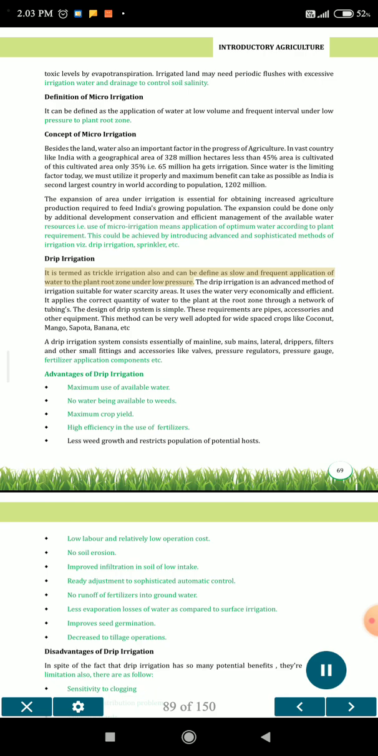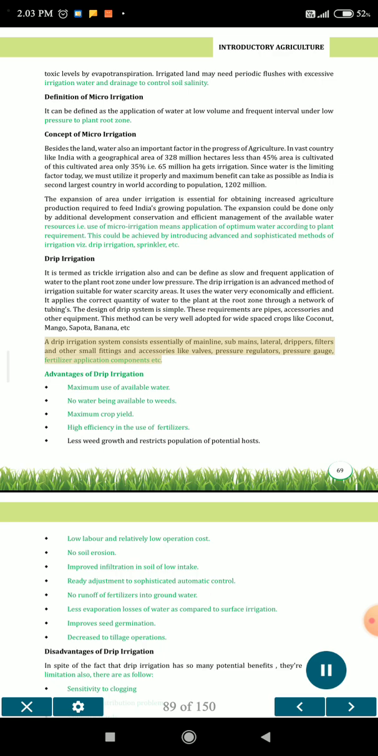Drip irrigation. It is termed as trickle irrigation also and can be defined as slow and frequent application of water to the plant root zone under low pressure. The drip irrigation is an advanced method of irrigation suitable for water scarcity areas. It uses the water very economically and efficiently. It applies the correct quantity of water to the plant at the root zone through a network of tubings. The design of drip system is simple. The requirements are pipes, accessories and other equipment. This method can be very well adopted for wide-spaced crops like coconut, mango, sapota, banana, etc.